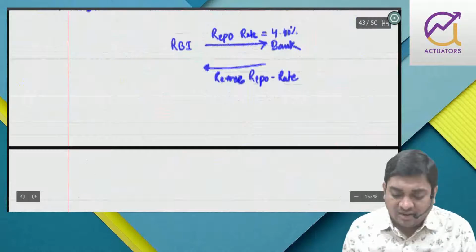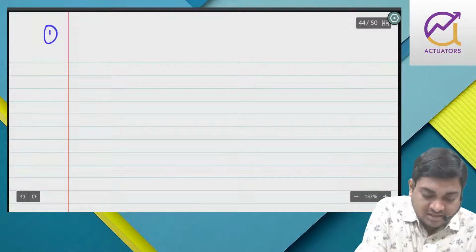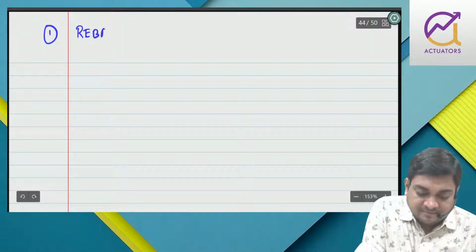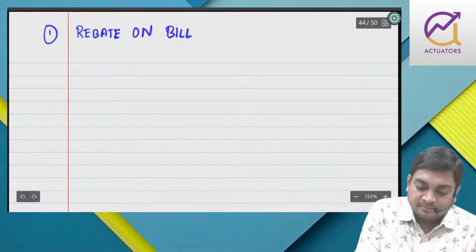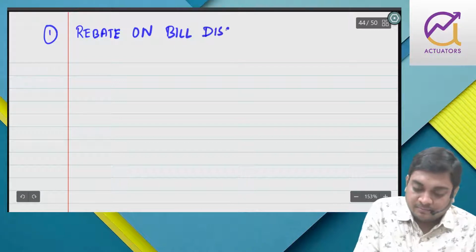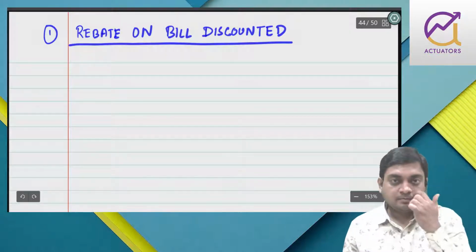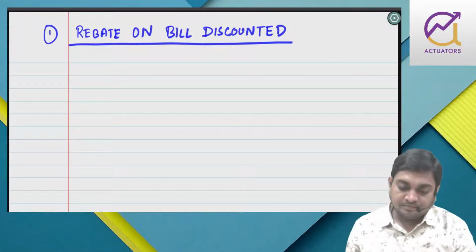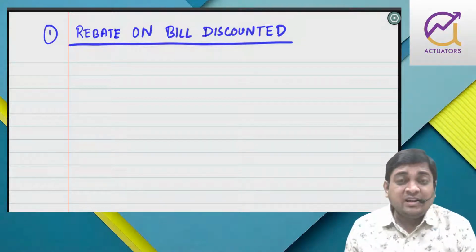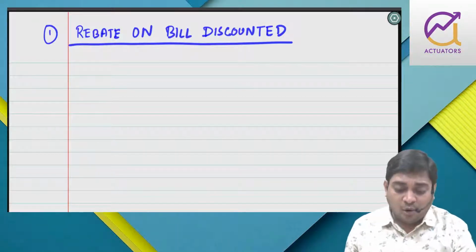So the first item of consideration is rebate on bill discounted. Now what is it, we will understand. In your foundation level you have done journal entries in the books of drawer and drawee, right?